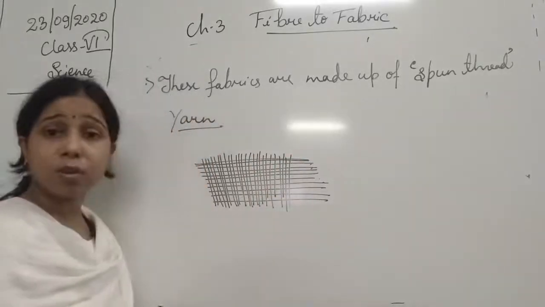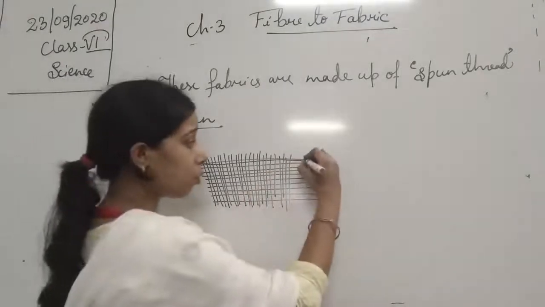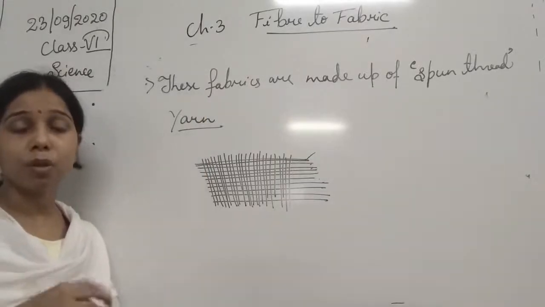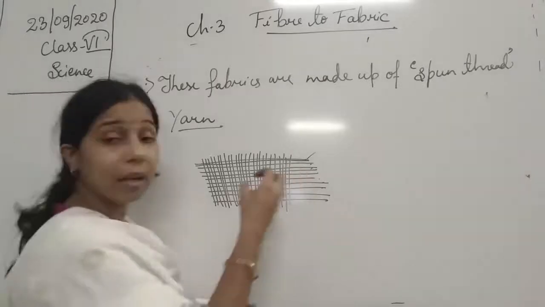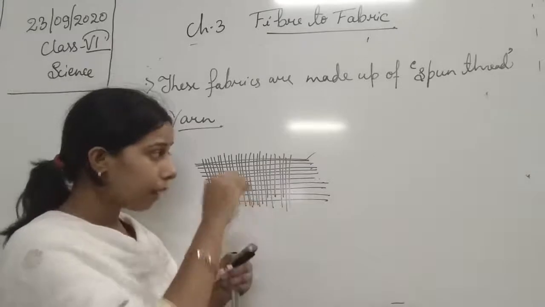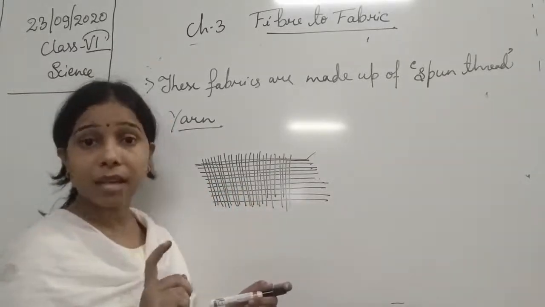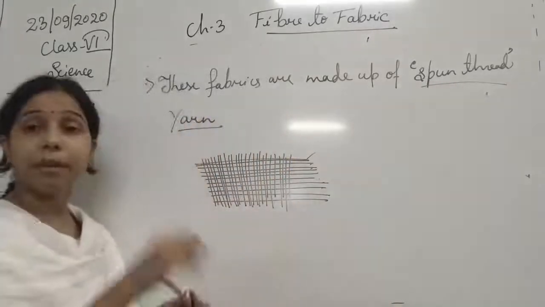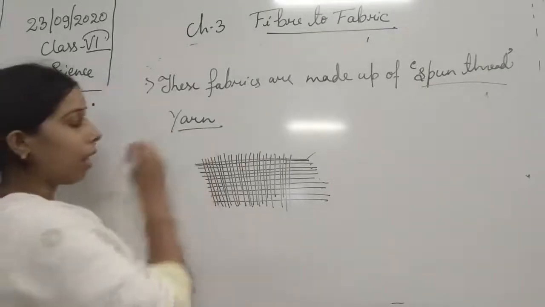So like this, students, these are placed over one another, and you will find that I am actually talking about these yarns. If you want to find the yarn, you can cut a piece of the cloth. You will find the threads come outside, they will be exposed. Then you can take out one thread from it. You will find the thread is actually a spun thread. It is spun together and is a little bit thicker. Okay, so that thread is the yarn.